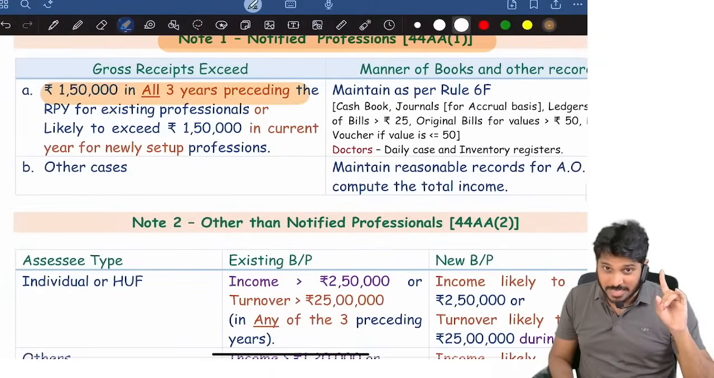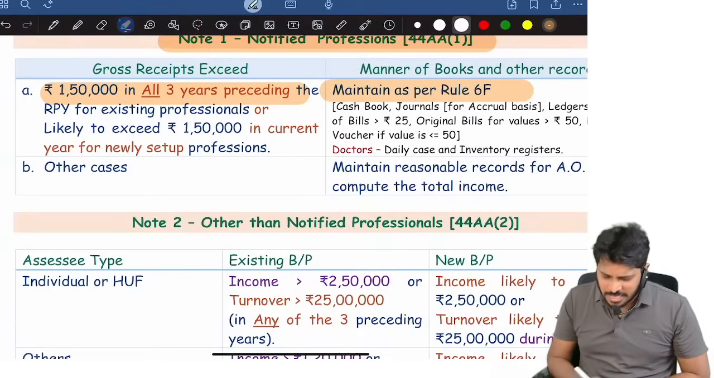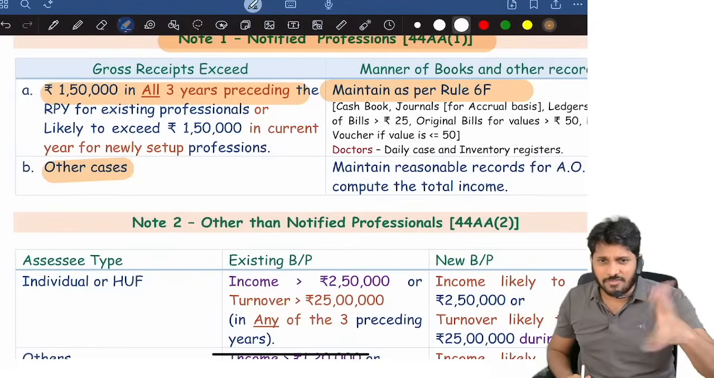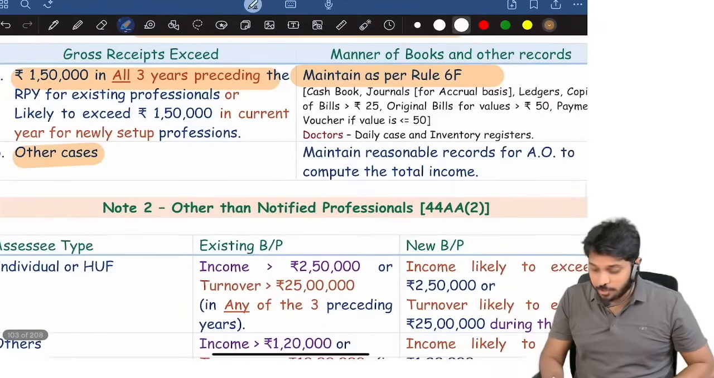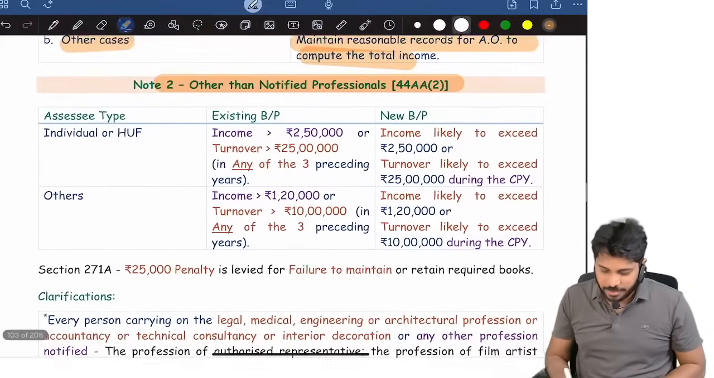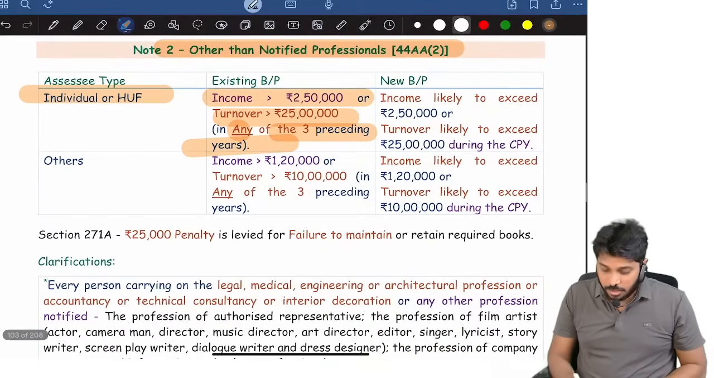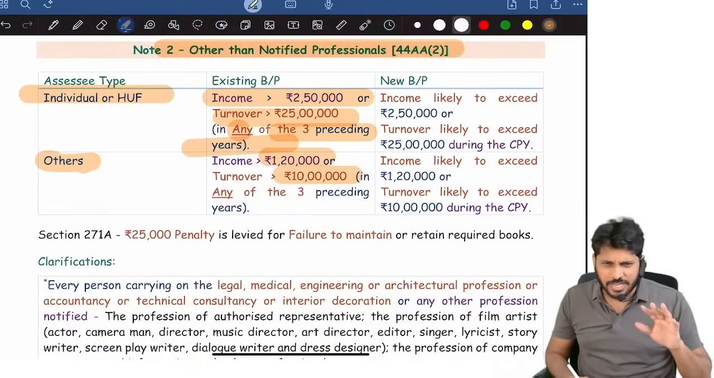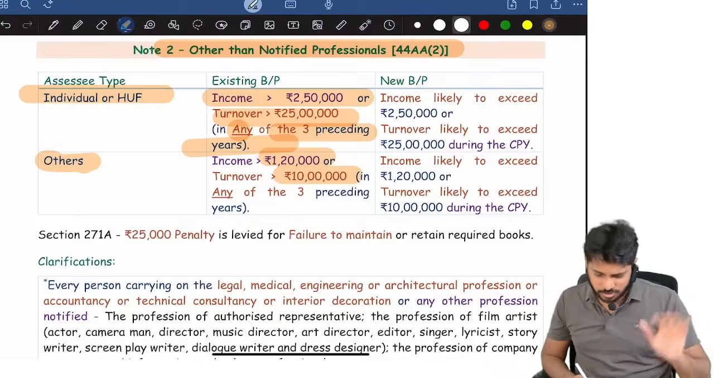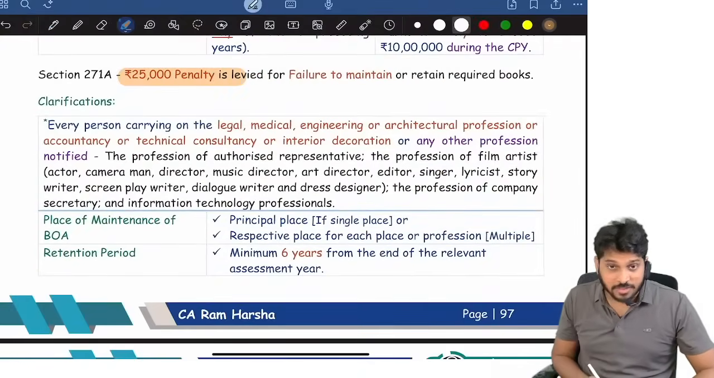Now, notified persons. If in all the 3 preceding years receipts exceed 1,50,000, then they must maintain books of accounts as per rule number 6F. Others, where in the 3 years 1,50,000 receipts are not crossed, should maintain reasonable books of accounts as per the assessing officer's request. Then other than notified persons, for individual and HUF, if in any of the 3 years turnover crossed 25 lakh or income crossed 2.5 lakh; for others, other than individual, the limits are 1,20,000 income and 10 lakhs turnover. If in any 1 of the 3 years these limits are satisfied, they must maintain books of accounts. This is for other than notified professionals. If books of accounts are not maintained, 25,000 penalty is there.